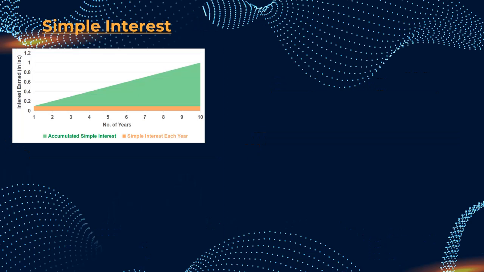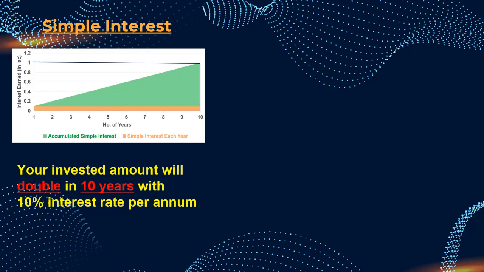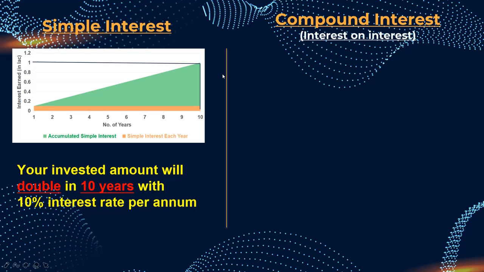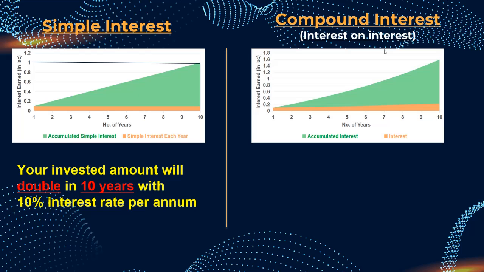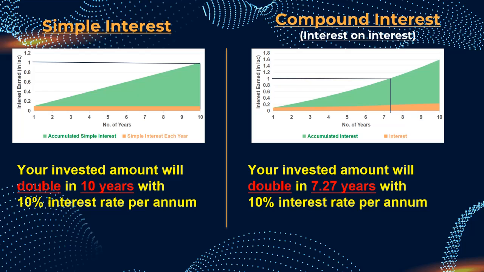With simple interest, it took you 10 years to earn 1 lakh rupees of interest, so your amount got doubled in 10 years. But in compound interest, which is the interest on interest that we are accumulating, you will see that within 7.27 years your amount got doubled. Oh my God! It's a saving of 2.73 years. That's amazing.